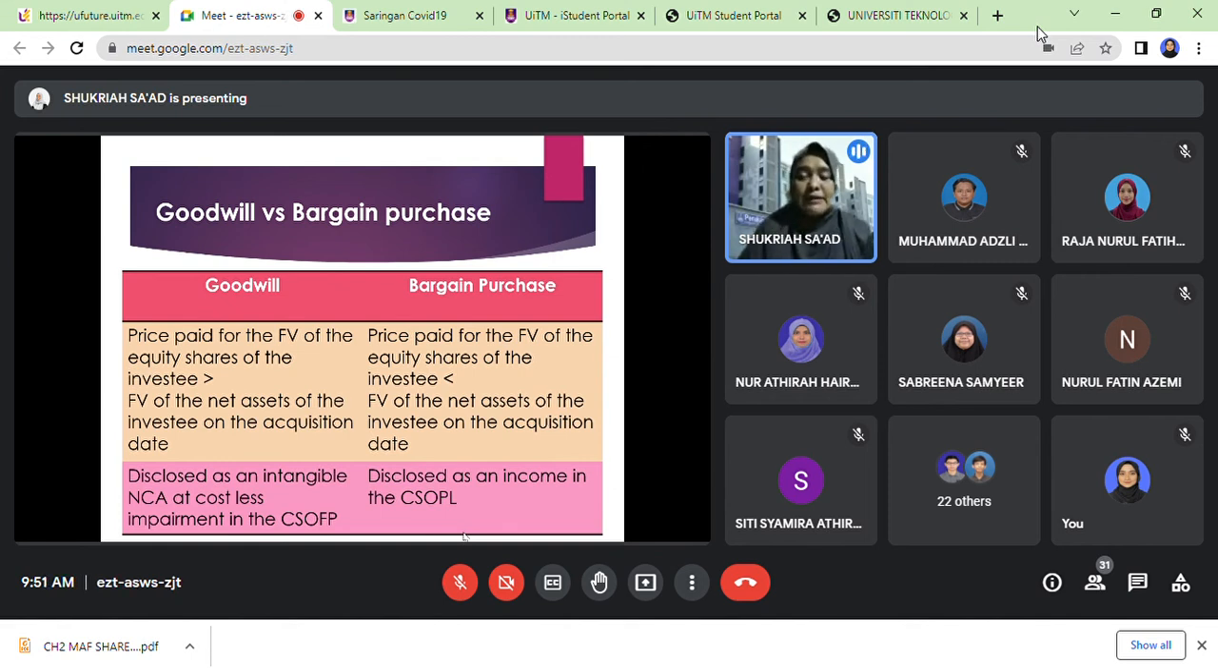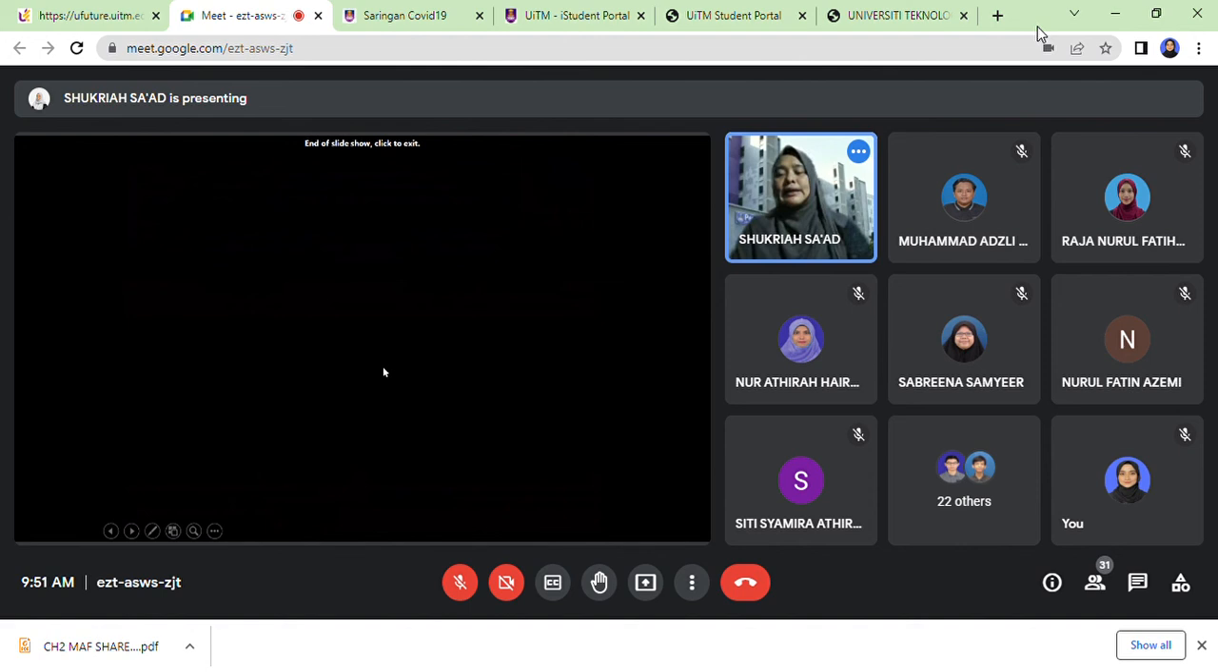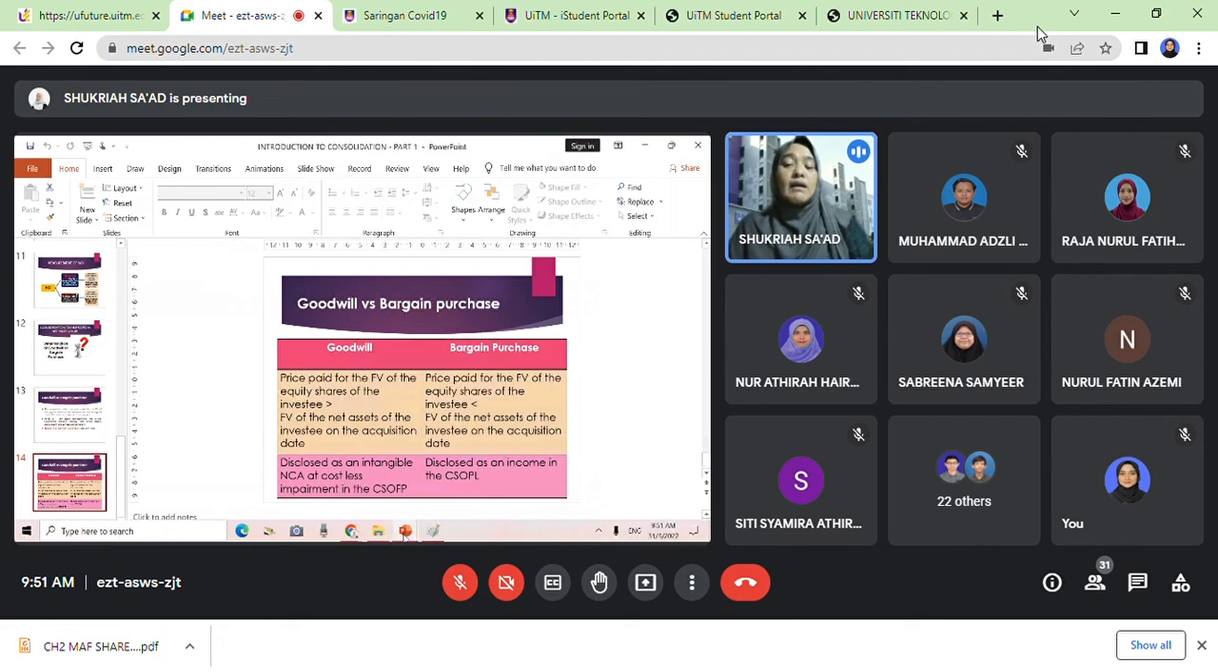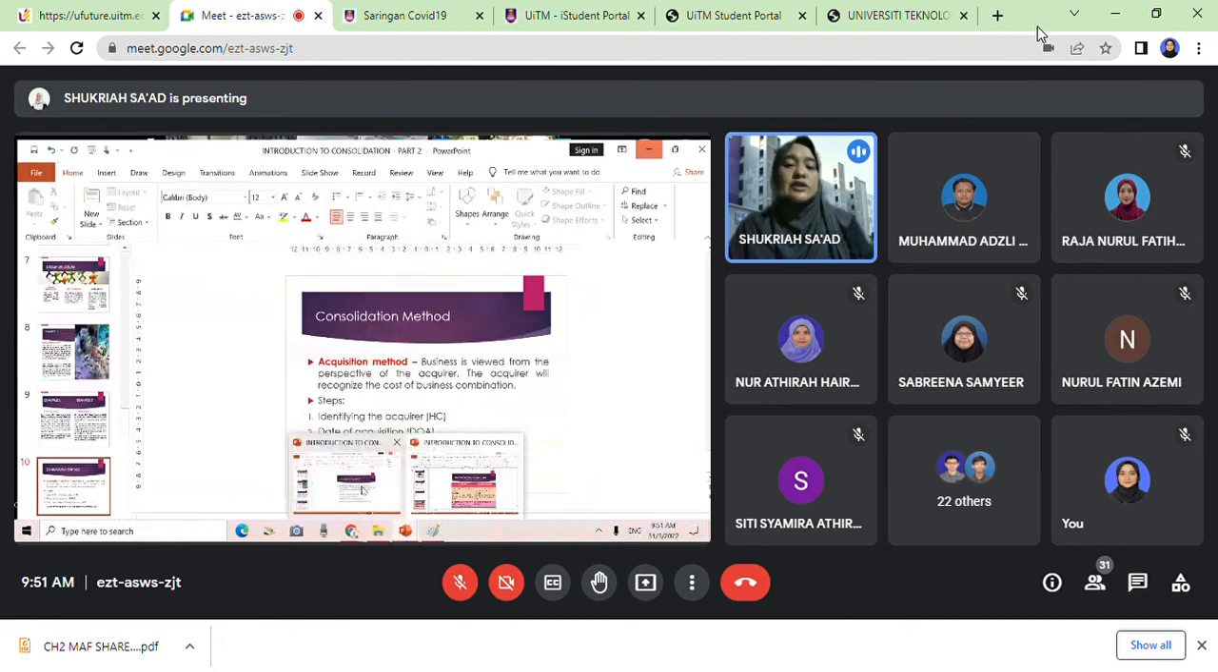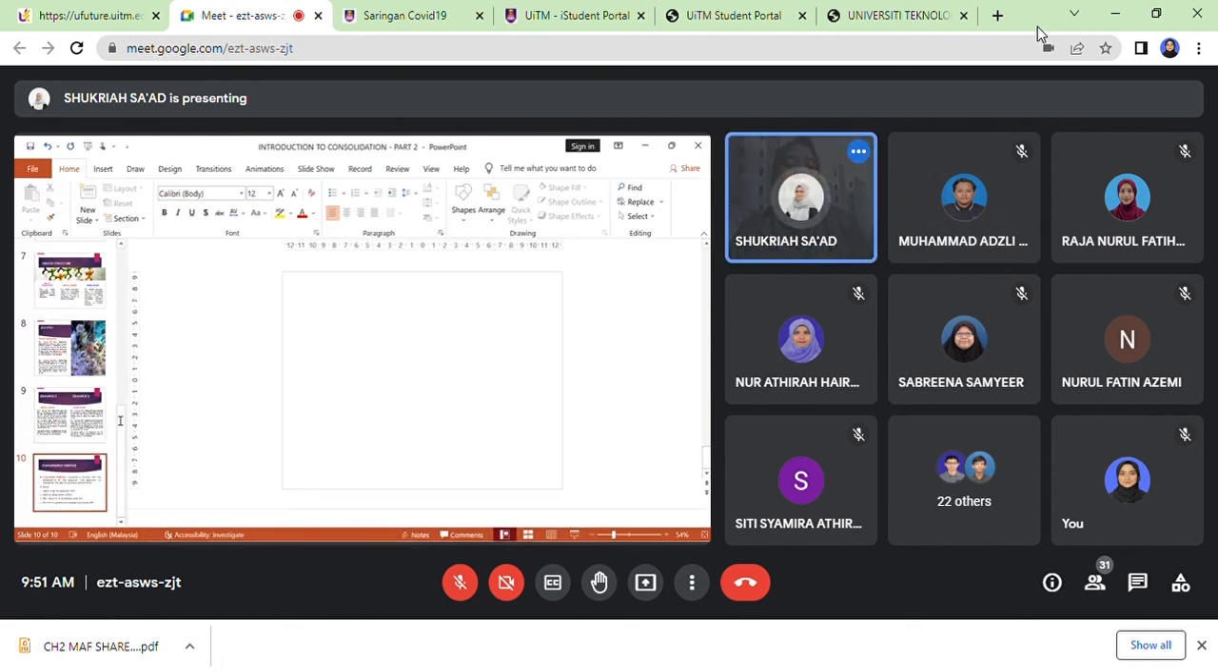Okay, it's very important for you to identify the effect tu, effect dekat A ke dekat B. Okay, silap transfer account, so jawapannya akan berbeza. Okay, so penting tu. So goodwill or bargain purchase, the effect always goes to A, which is holding company, acquirer. Okay, clear class? Ada soalan? Ada soalan? Any question class? Ada. Okay.